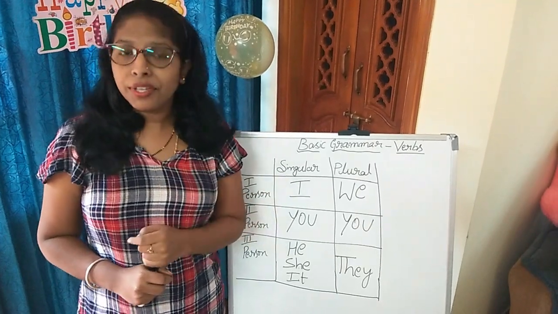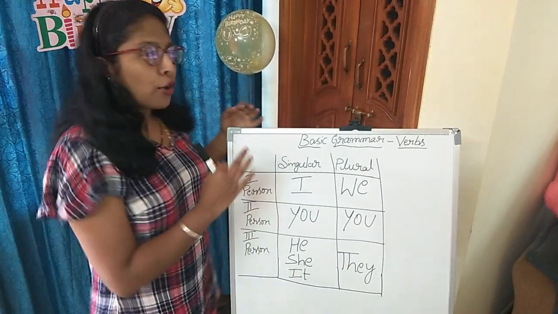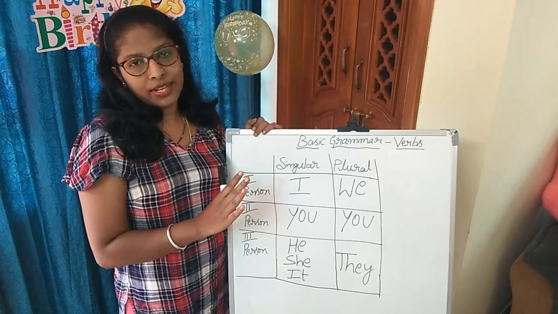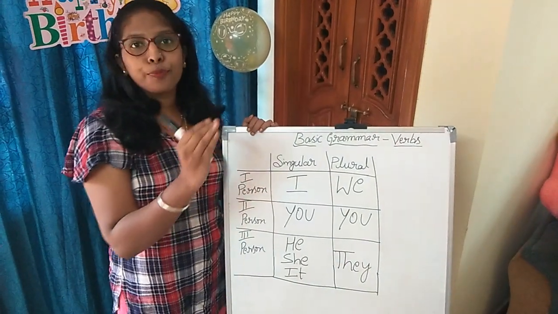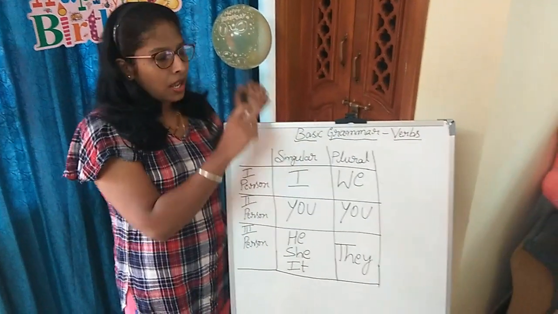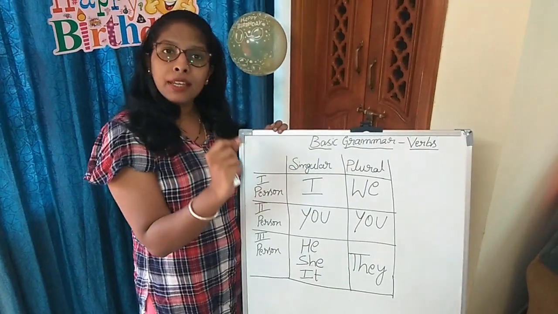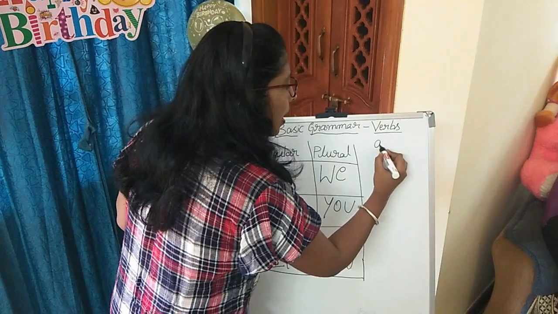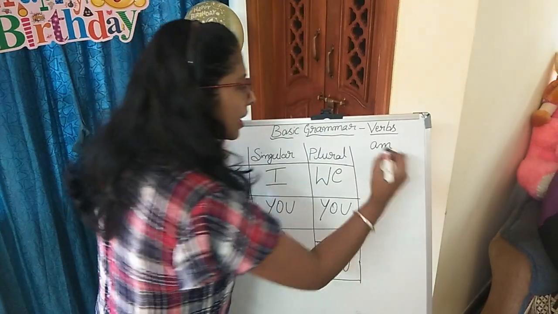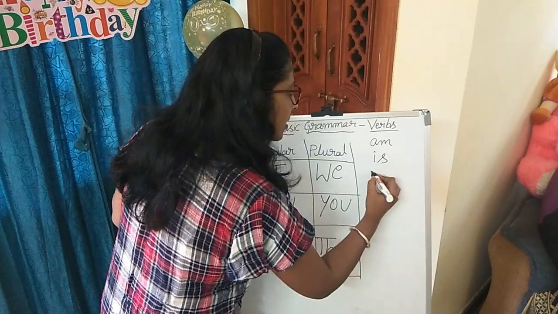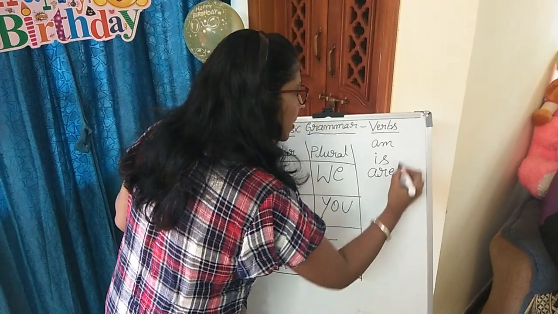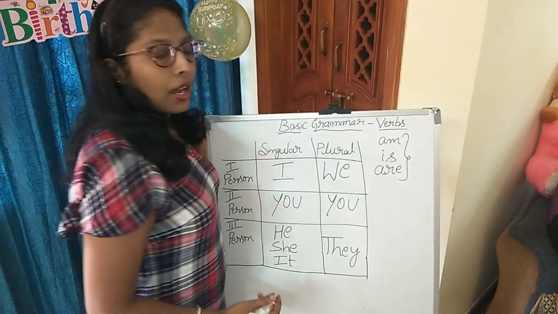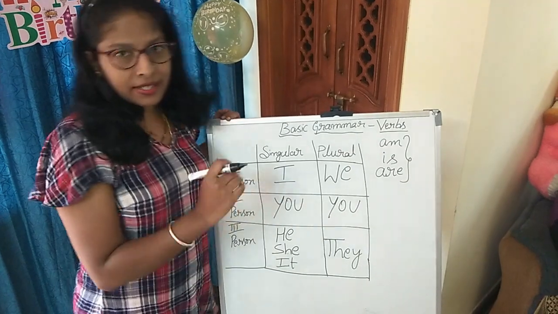I hope you all noting it down. Be forms of present tense. For example, if it is be forms of present tense, then we say am, is, are. These 3 are be forms of present tense.